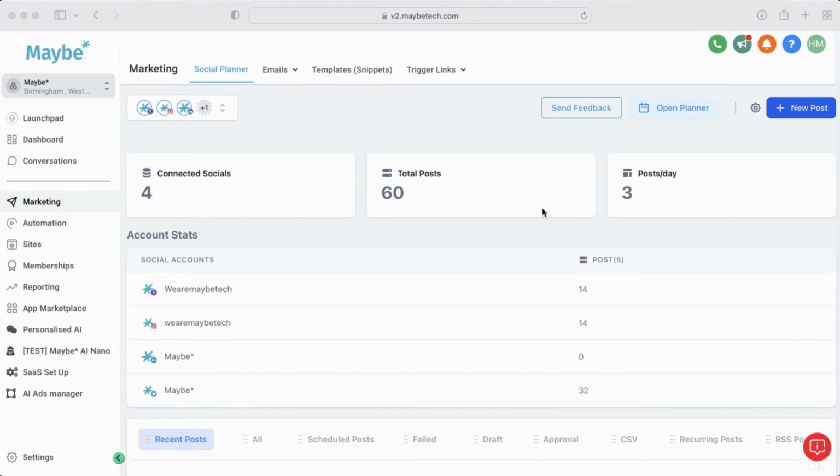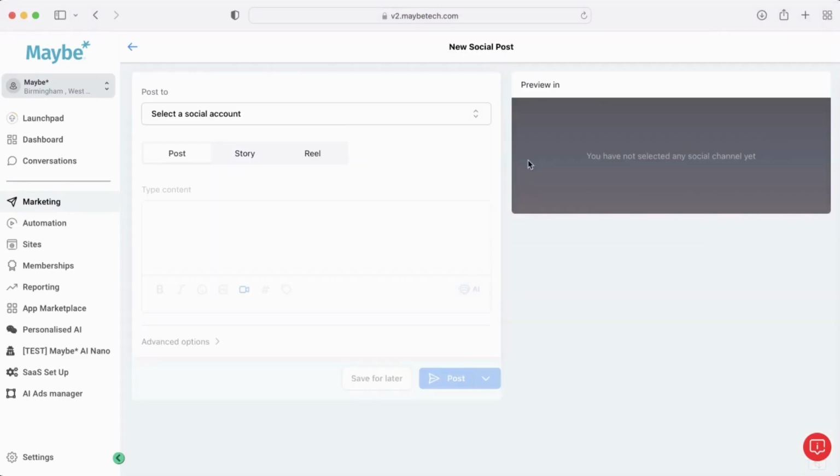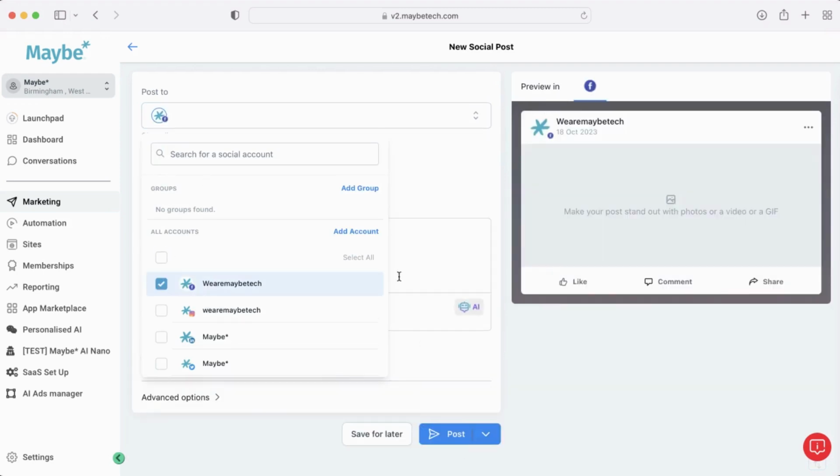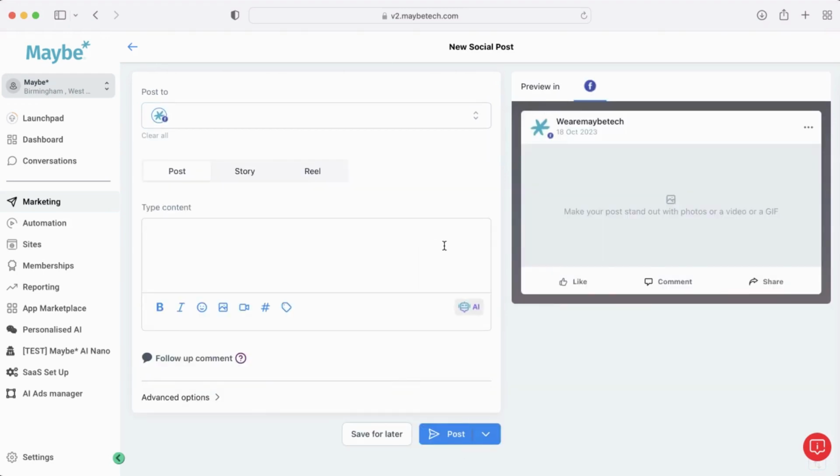Going to do a quick run through of how you can use AI to help generate your captions within Maybe. So from your social planner, if you click new post and then create new post, it will open this new social post screen. Select which social channels you want to post onto.